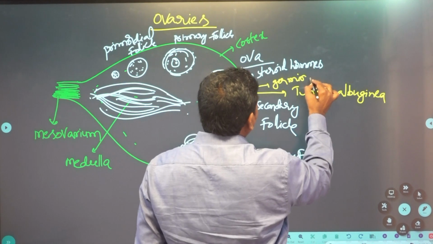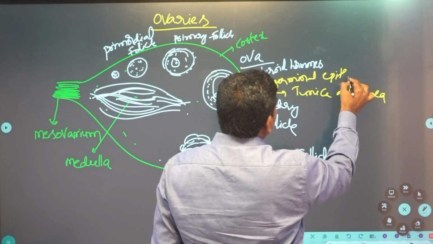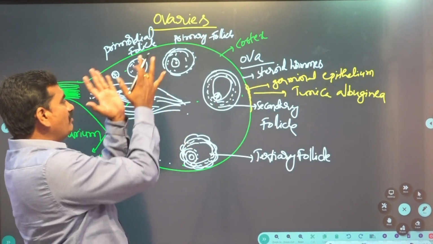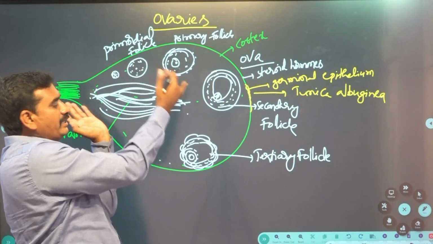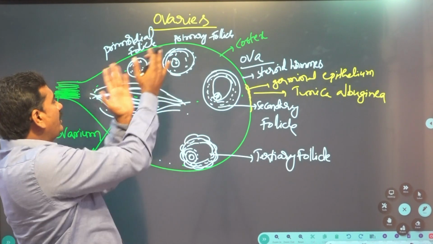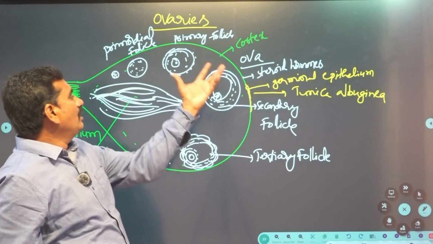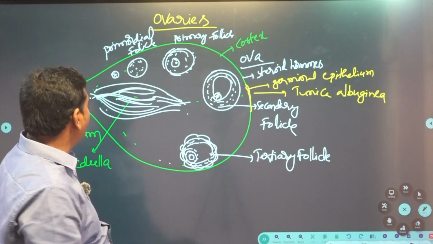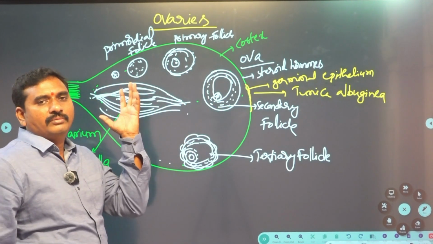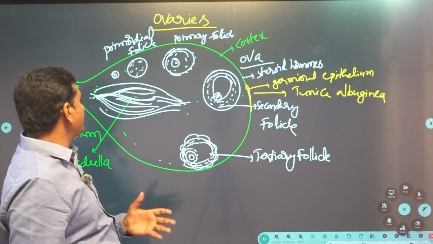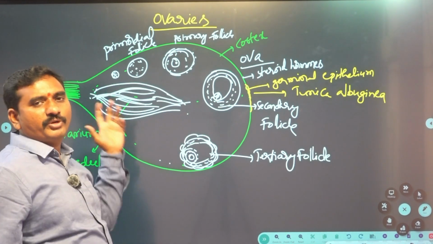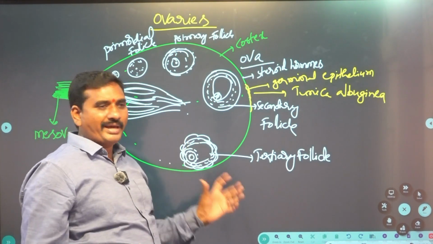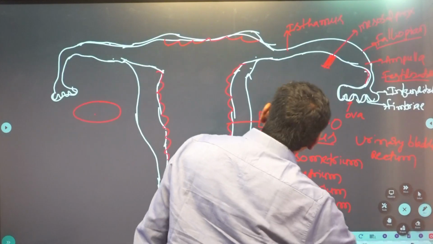It has the stroma, which is divided into cortex and medulla. In the cortex region, the different stages of follicles are present. In the medullary region, blood vessels, lymph vessels and nerves are present. It is connected to the abdominal cavity by the peritoneal layer called mesovarium. These are the ovaries.